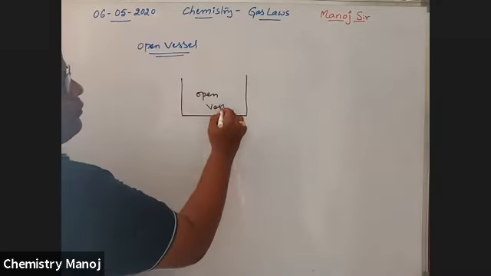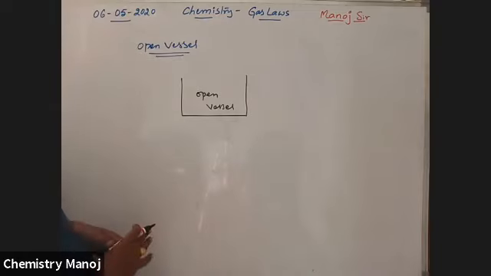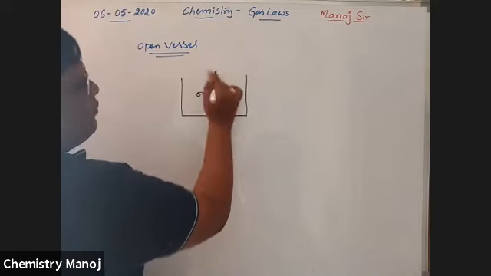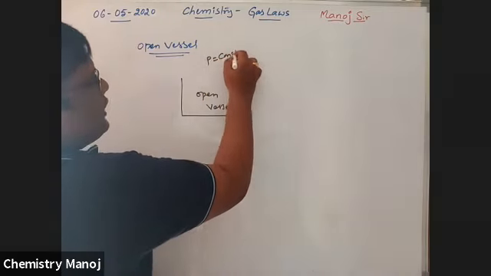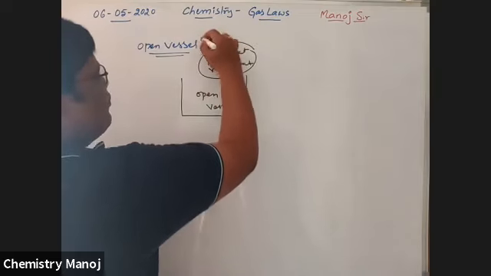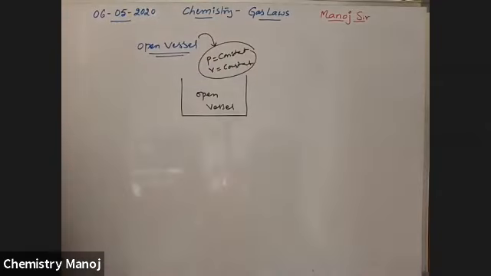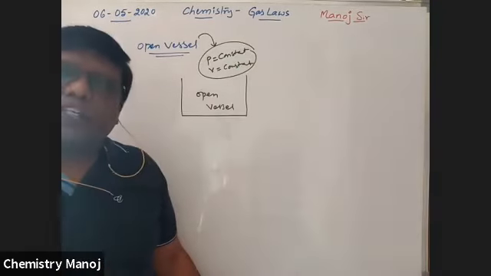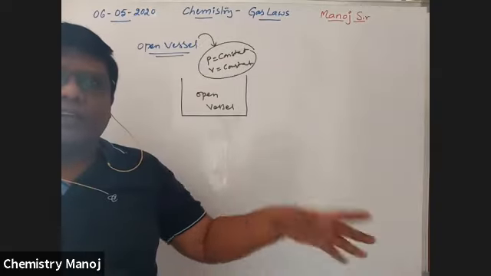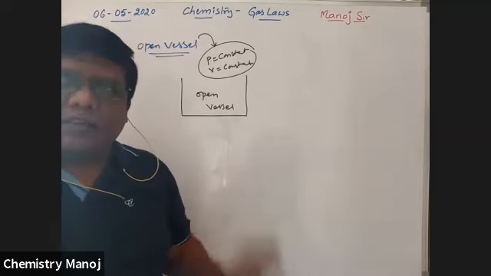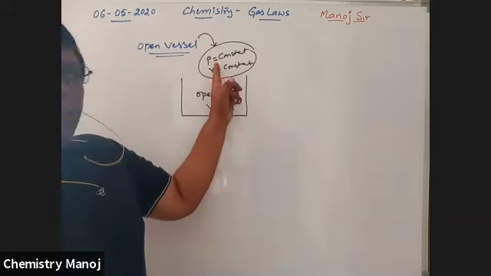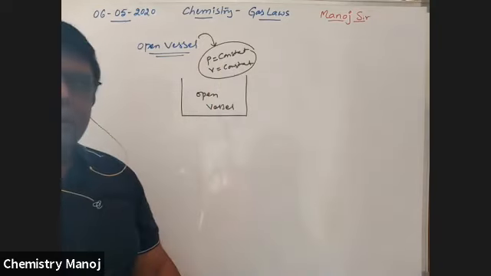Because it is exposed to the atmosphere, pressure is constant and volume is constant. You should take both pressure and volume as constant because it is connected to the universe. Atmosphere pressure and volume are always constant. Whenever the term open vessel is used, automatically we take pressure and volume as constant.